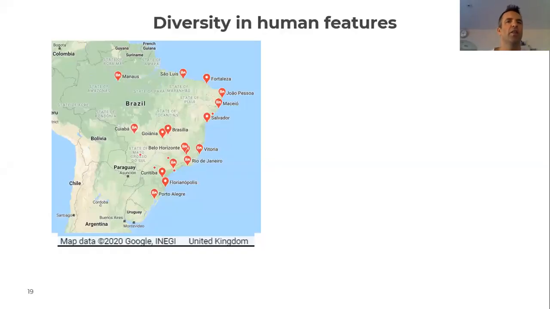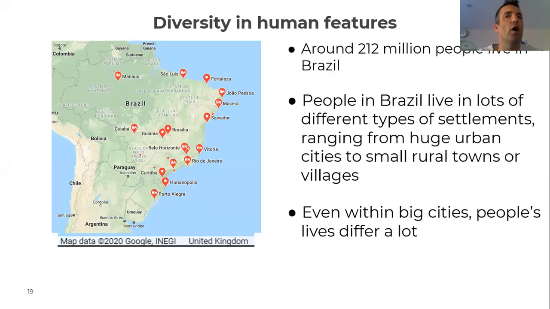So we know that there are around 212 million people living in Brazil. And people in Brazil live in lots of different types of settlement, ranging from huge urban cities to small rural towns or villages. And even those people that live within big cities, some of them have different experiences than others living in the same city.